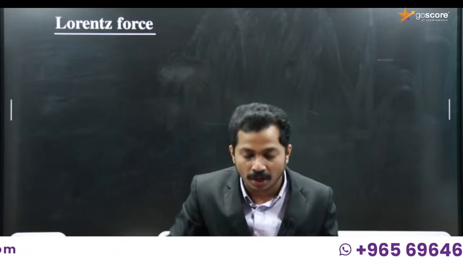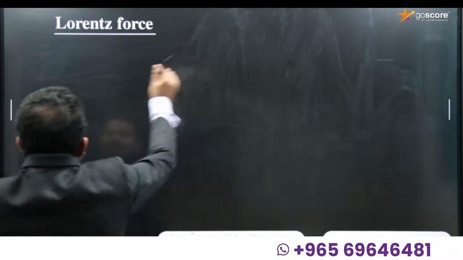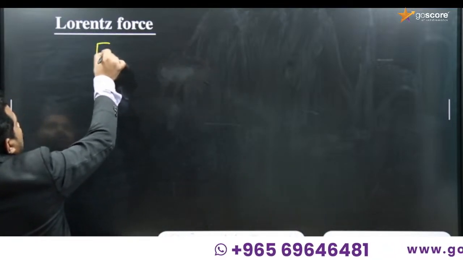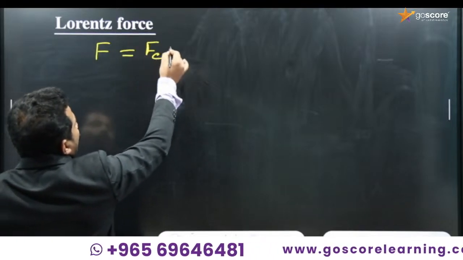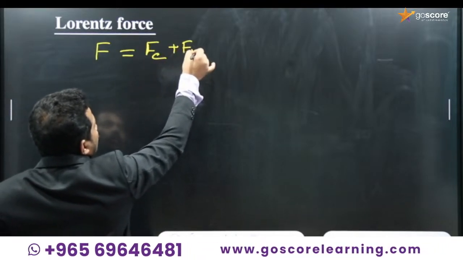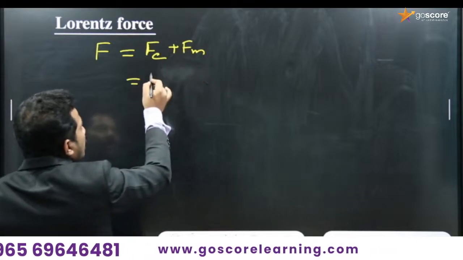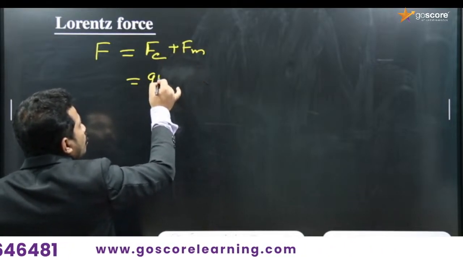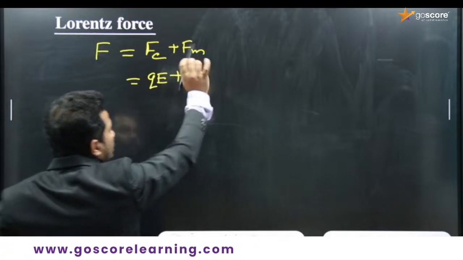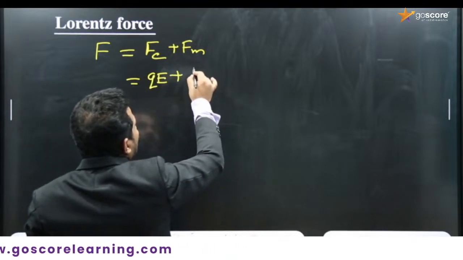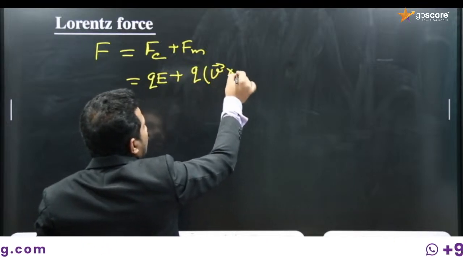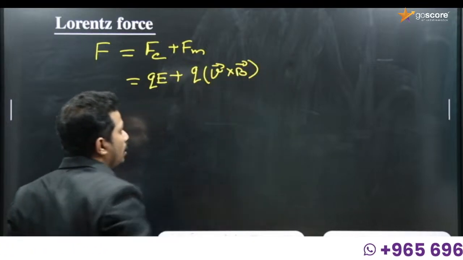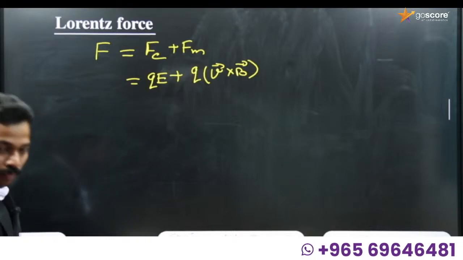Okay, that's the definition for Lorentz force. It is given by F is equal to the sum of the electric Lorentz force as well as the magnetic Lorentz force. What is the expression for electric Lorentz force? Electric Lorentz force is F is equal to QE. What is the expression for magnetic Lorentz force? It is equal to Q into V cross B. Yes, we can simply write it as Q into V cross B.